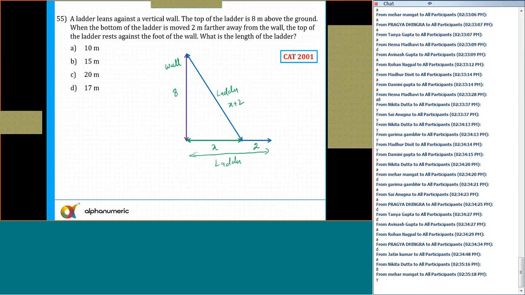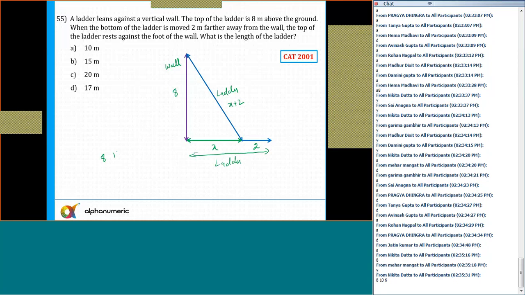Either you can use Pythagoras theorem, or can I see the triplet with 8? What is the triplet starting with 8? Let's try with that first of all. Any triplet starting with 8, that is 8, 15, 17.